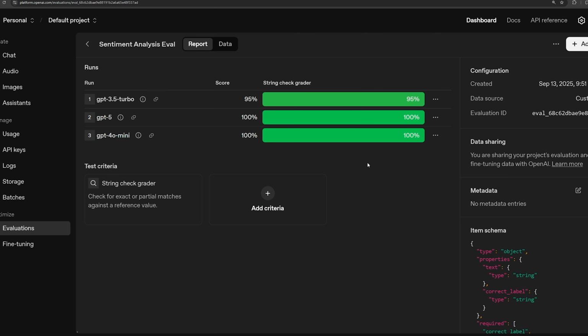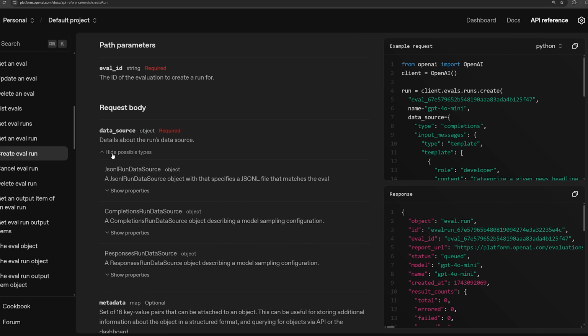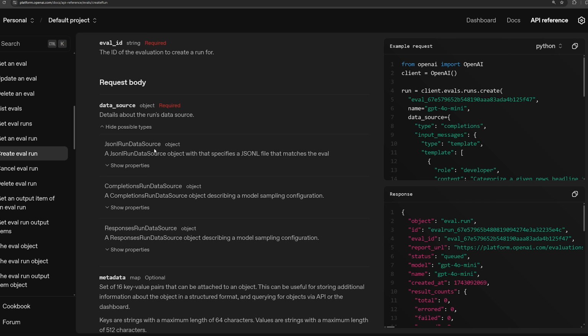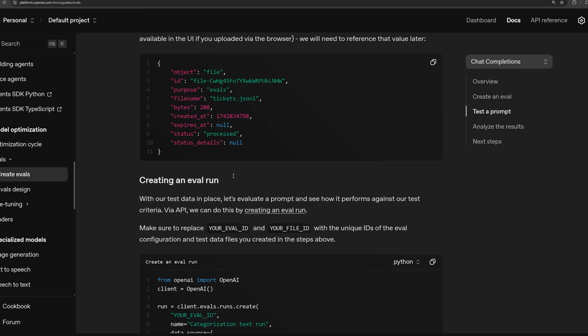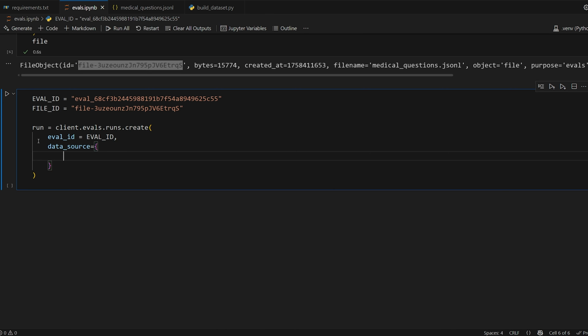Or you can use, a lot of the examples use the older completions API, so that one's perfectly valid as well. So we'll come here, we'll do create eval run, and then data source. This is where it says we have JSONL, completions run data source, and responses run data source. We'll be using the completions data source, but yeah, you can also use responses if you want to. I'm going to go back to Docs here and just copy the example that they provided because it's easier than typing it all out in front of you.